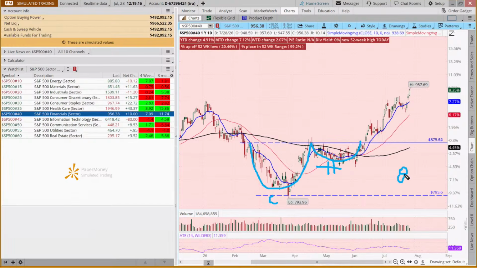Our range here. And has it moved up $80? Well, if you take 875 plus 80, that's 955. Where are we right now? 957. So a potential target here might have been 955. And in this case, we hit it.